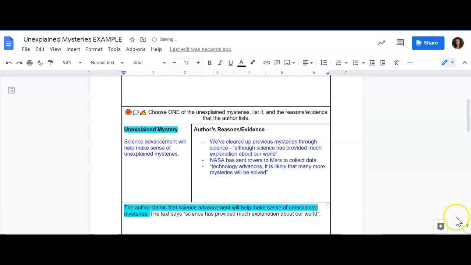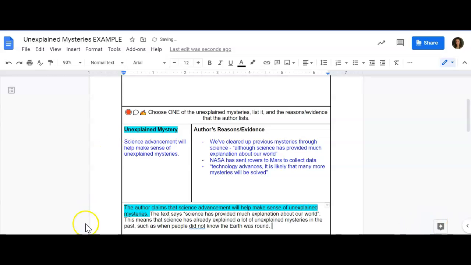That's my C. Now I need to explain this. This means that science has already explained a lot of unexplained mysteries in the past, such as when people did not know the earth was round.